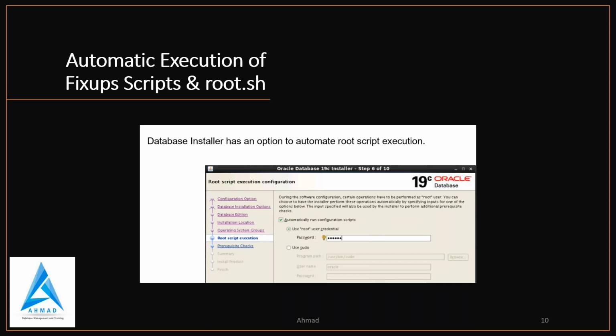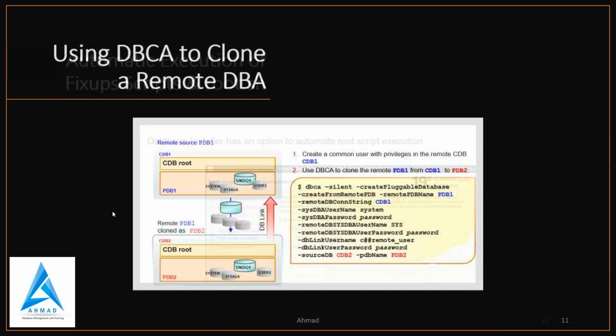And in terms of silent mode installation, you can specify the root or sudo in the prompt, not in the response file. So you have to give it on the prompt actually.